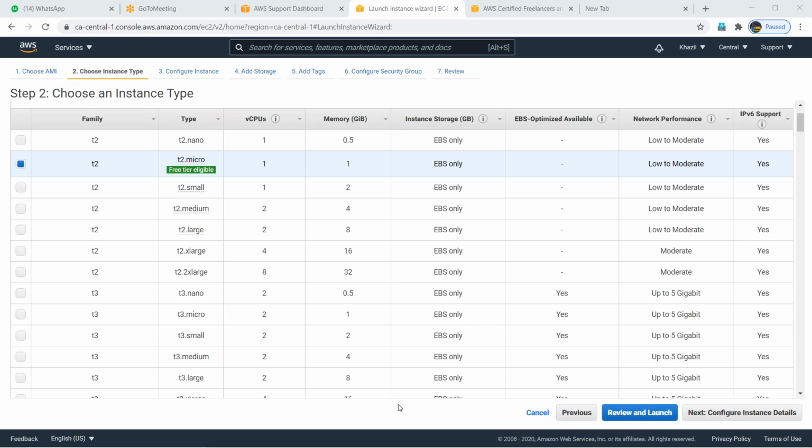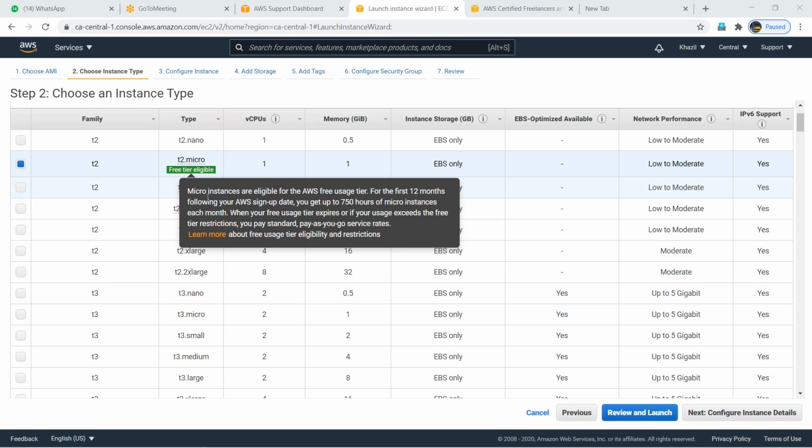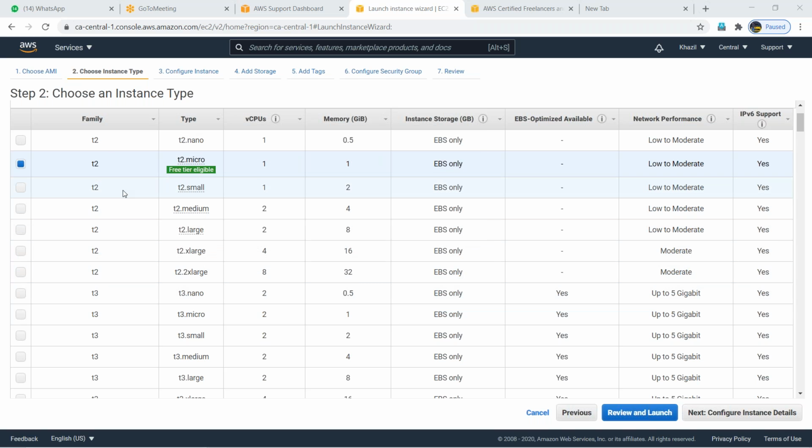So here you can see other types also, T2.nano, T2.small, T2.medium. Whenever you need additional RAM or additional CPU for your servers, while launching you have to select this option. In real time, you will go based on your requirement only. But here, as we are only using this for practice purposes, always go with T2.micro, guys. Don't select any other type, because if you select other types, you will be charged. It's monthly billing, a postpaid bill, guys.